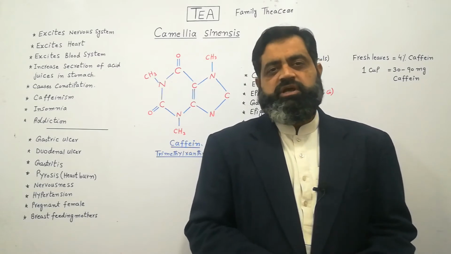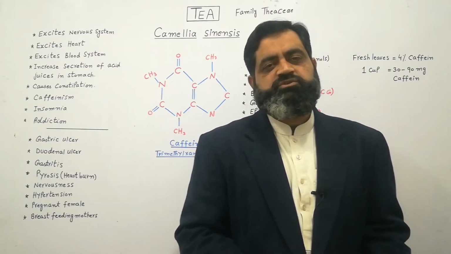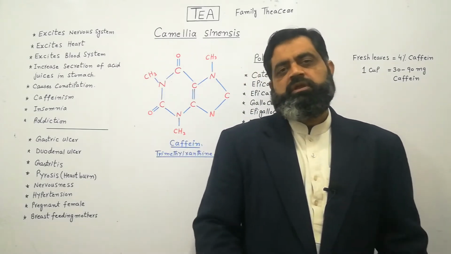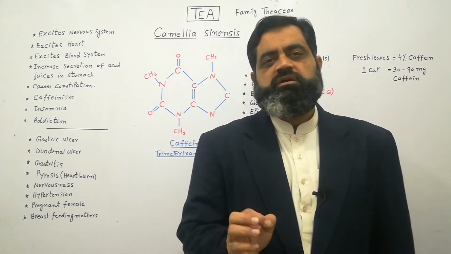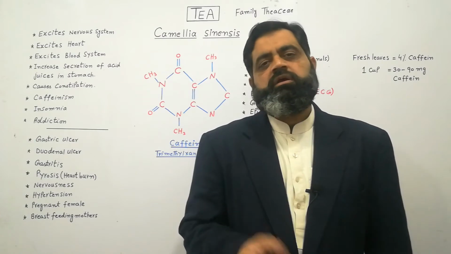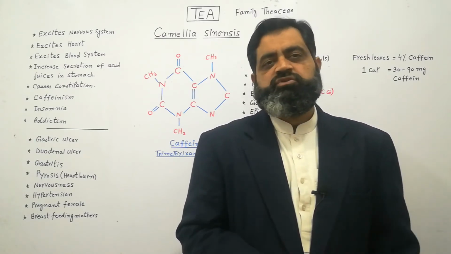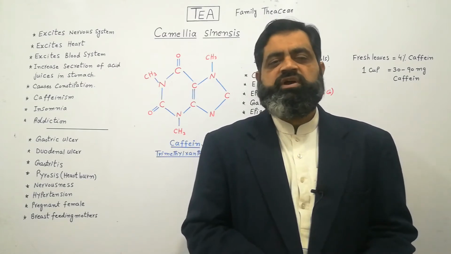Teas are of different types, but the most famous types are green tea and black tea. Green tea is made from very young leaves of the plant, while black tea is made from the mature leaves of tea which are finally roasted.